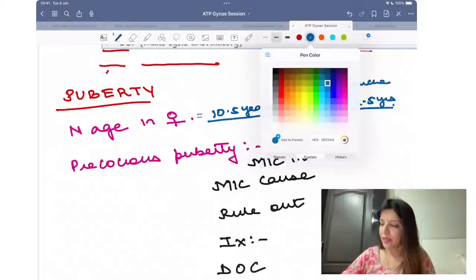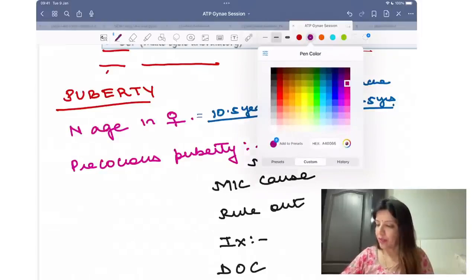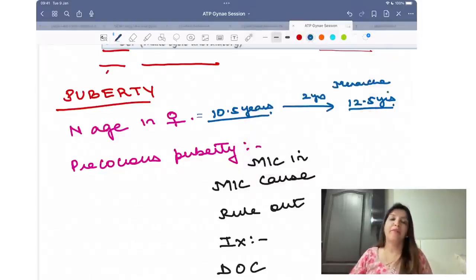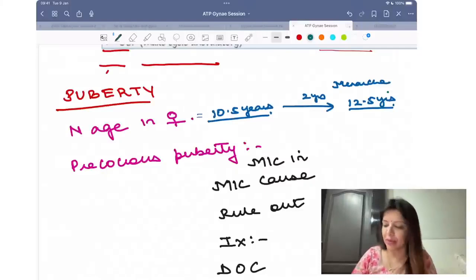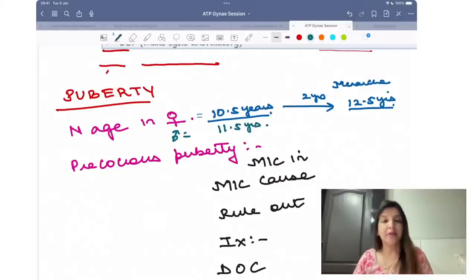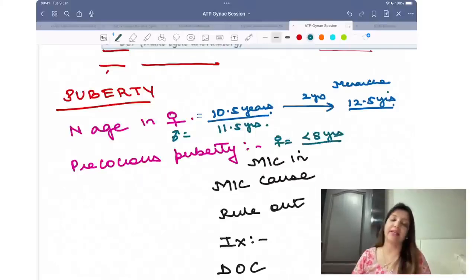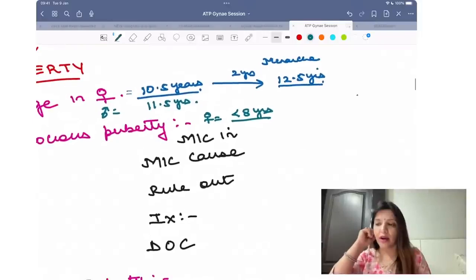Okay. Now, coming to precocious puberty. When do you say, acha, what is the normal age of puberty in males? 11.5 years. ठीक? Now, what is precocious puberty? Precocious puberty is when in females puberty happens at less than 8 years. That is precocious puberty. I will be providing the annotated PDF, don't worry.